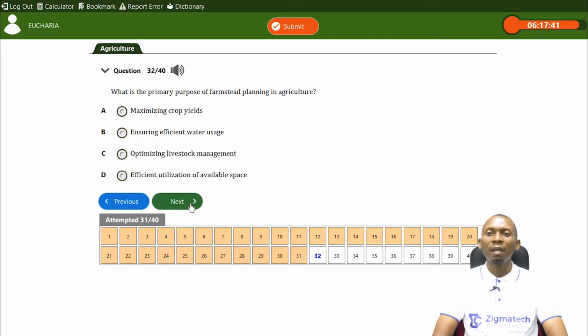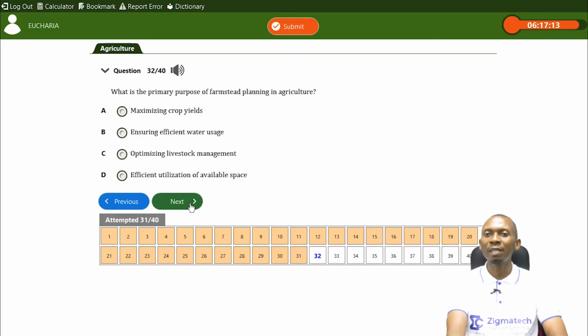Here, okay, farmstead planning in agriculture. So when we're looking at farmstead planning, we're looking at how to structure and properly place the production structures, the storage structures, processing structures, the farmer's house. All of these need to be properly placed. And what's the purpose of planning a farmstead? Let's look at the options and see if we can pick the answer from there.